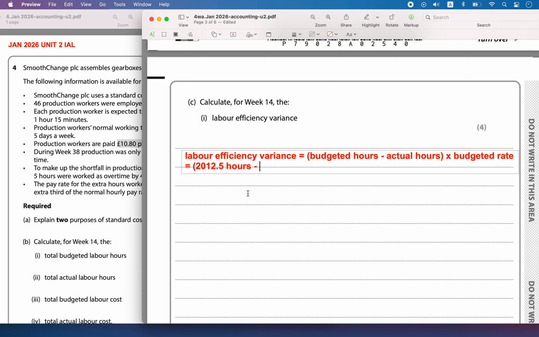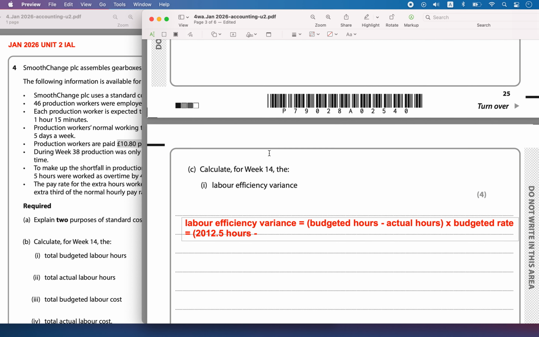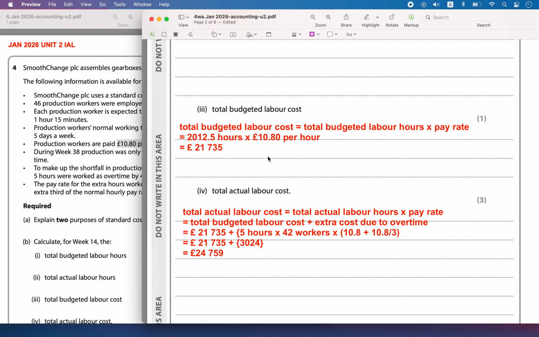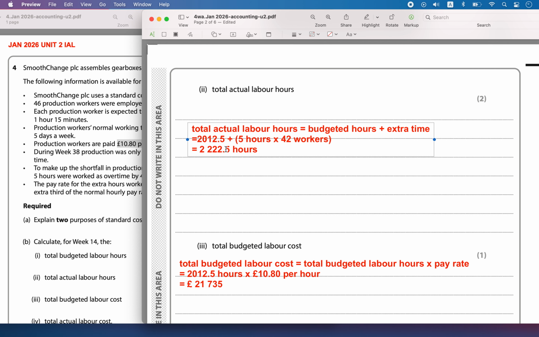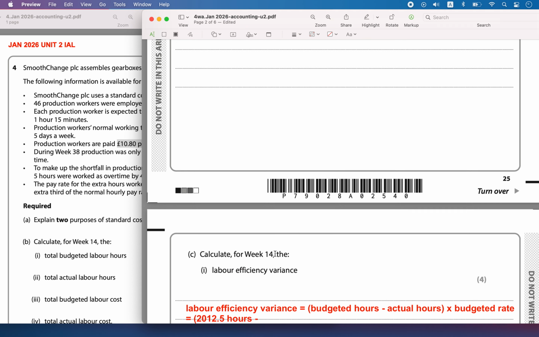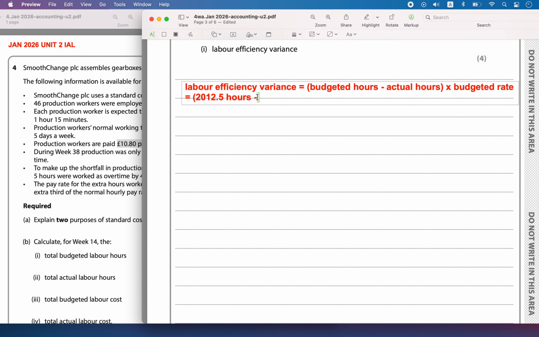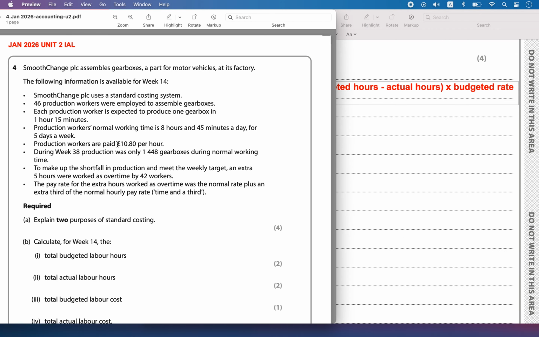Okay, so let's write the budgeted hours minus the actual hours we have to calculate. So the budgeted hours minus the actual hours worked into the budgeted rate.